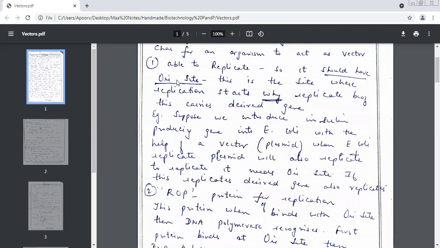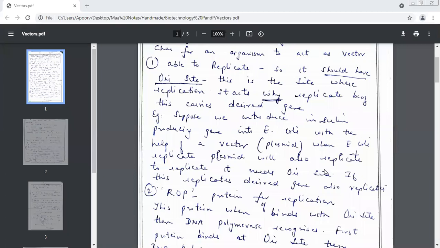Okay, this process. Supposing we introduce insulin producing genes into E. coli with the help of a vector, we have used plasmid as a vector. So the plasmid should have the ability to replicate. It should have its own site where the replication process can start. So the first most important thing which vectors should have is the Ori site.